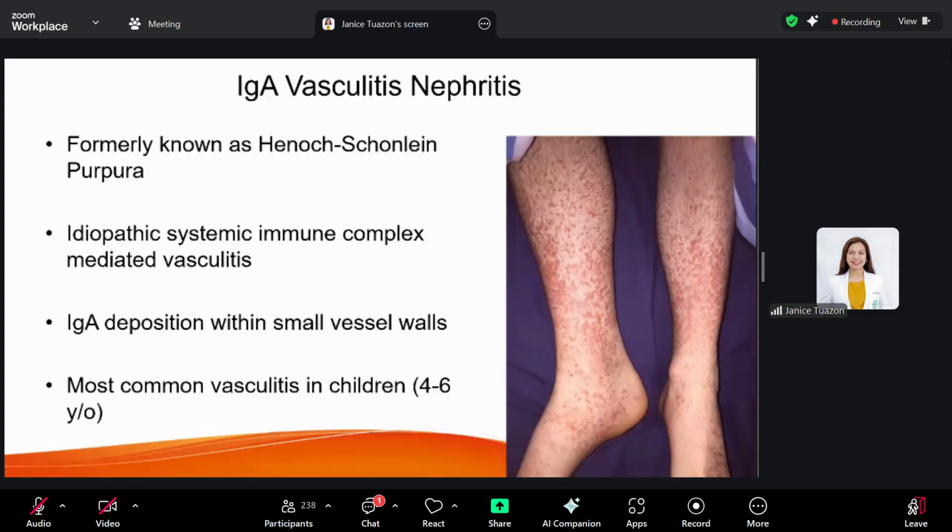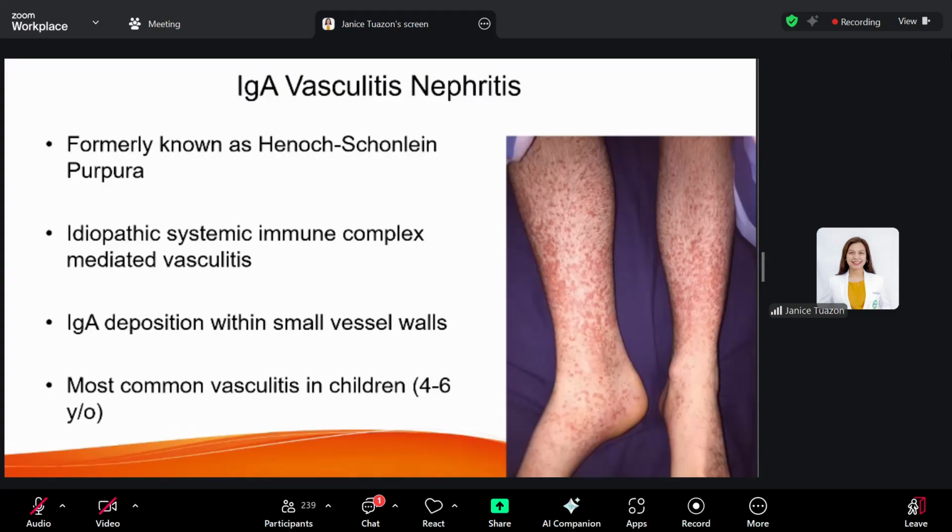This is actually the most common small vessel vasculitis in children, and the peak incidence is at 4 to 6 years of age. Approximately 50% of HSP or IgA vasculitis patients would develop renal manifestations, and they vary. Some would have only asymptomatic microscopic hematuria,